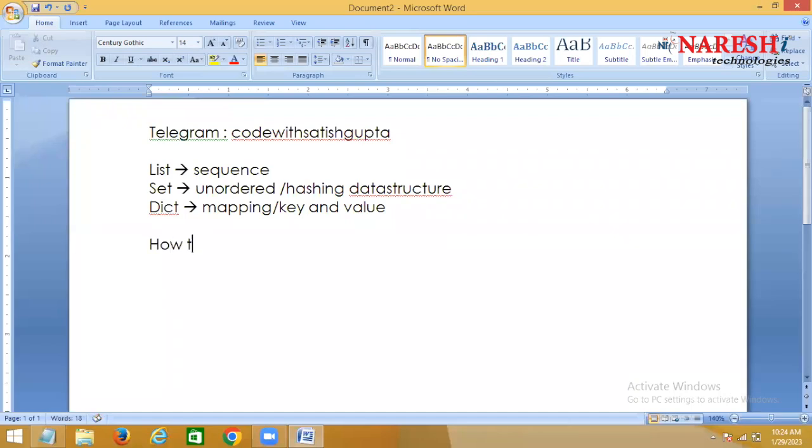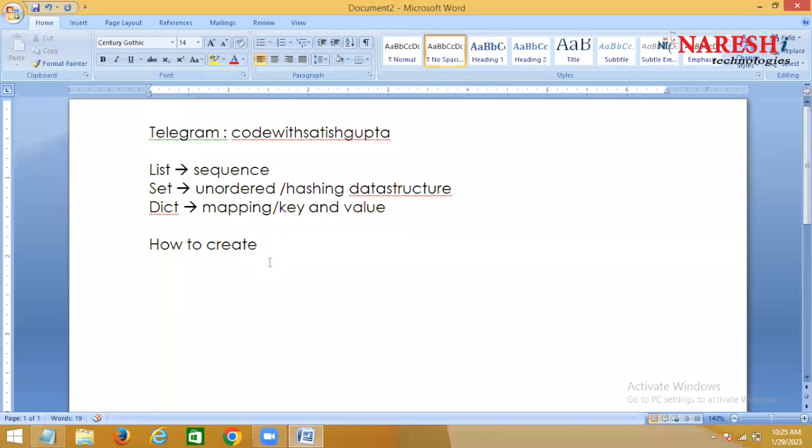Python provides different ways. Tuple is immutable. Dictionary is key and value. Sequence is index based, set is non-index based. List is index based, set is non-index based, and dictionary is key based. Does a dictionary support indexing? No. Only sequences are index based.